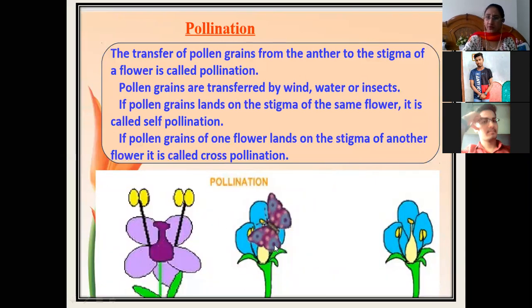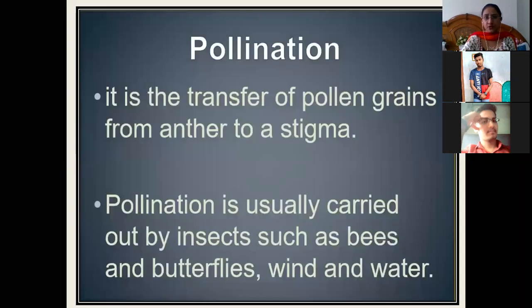We will see that wind is a factor, then water is a factor, and even animals. So if the pollination is taking place by honeybees or insects, it is called entomophily. If it is taking place by water, it is called hydrophily. If it is taking place by air, it is called anemophily. And if it is taking place by animals, as certain animals are also responsible for cross pollination, it is called zoophily.